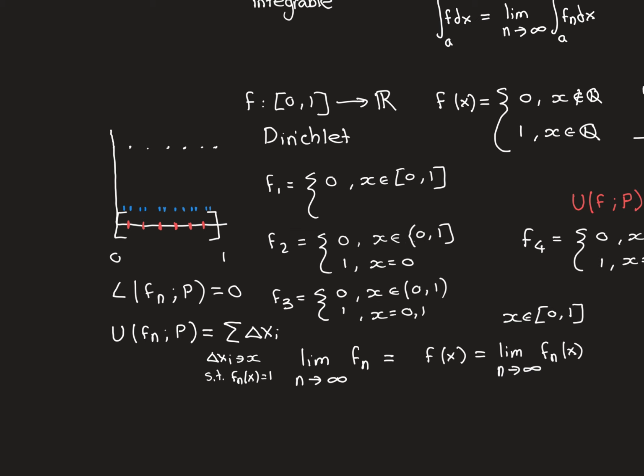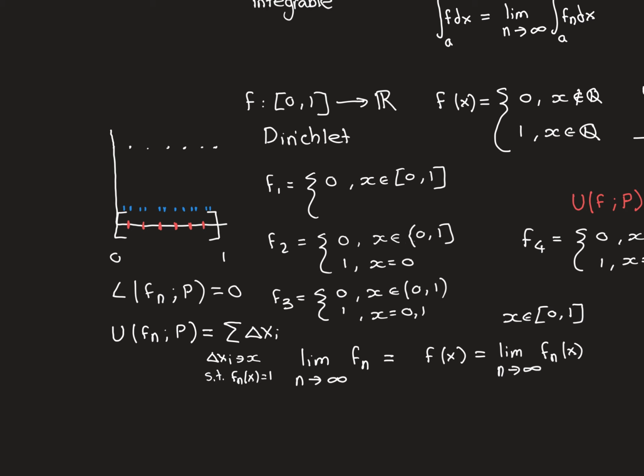And that means that by changing the partition, making a partition where the subintervals that contain the points that are being mapped onto 1 are smaller and smaller, then if you think about all the values that the upper Riemann sums can take on, you can make it as indefinitely close to 0 as you like. So in fact, the infimum of the upper Riemann sums is also going to be 0. The supremum of the lower Riemann sums is going to be 0, because all the lower Riemann sums are 0, and the infimum of the upper Riemann sums is going to be 0.